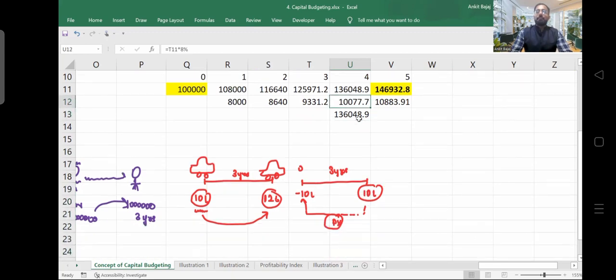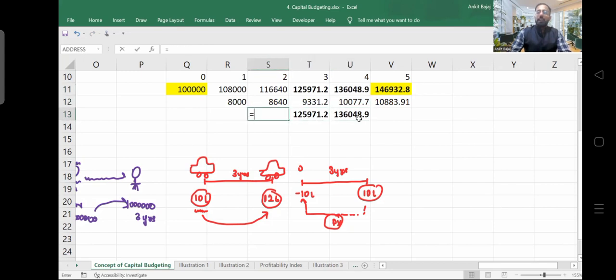So if I want to calculate the present value of the future value for the 4th year, I will divide by 1.08 one time. If I want to calculate present value for the 3rd year, meaning I have to bring this future value back 2 years, how many times will I divide it? Should I take the power? Right? So this is how I will be calculating, and you can see both the values are same here.